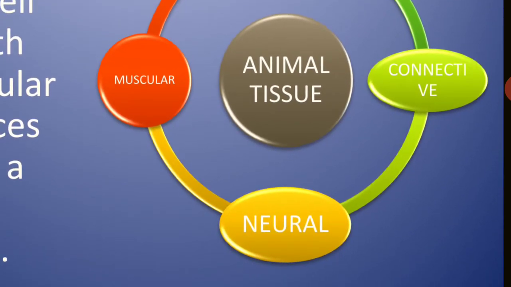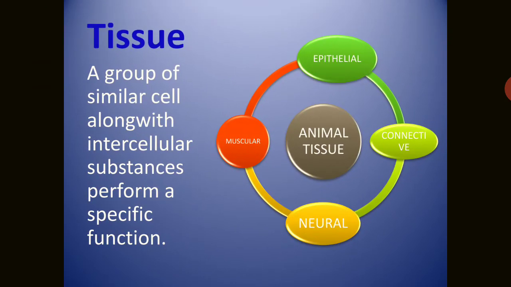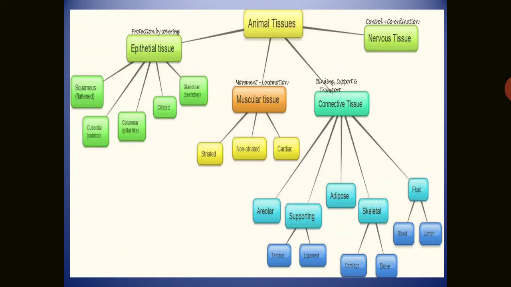The third is the muscular tissue, which is found entirely in the muscles. And the fourth one is responsible for control and coordination, so it is known as the neural or nervous tissue. So there are four types of tissues in animals.